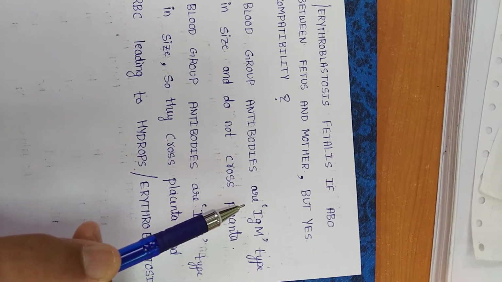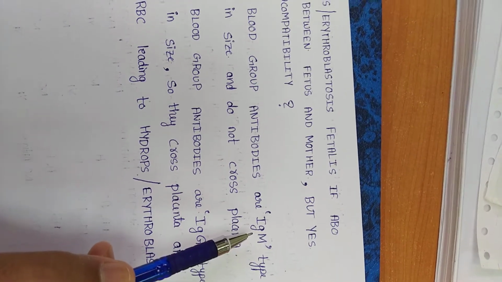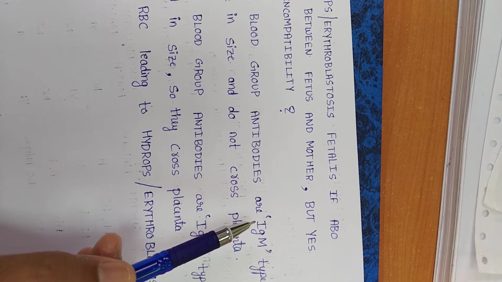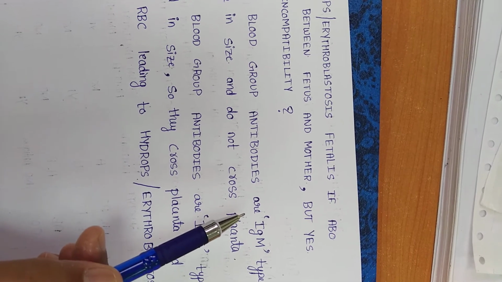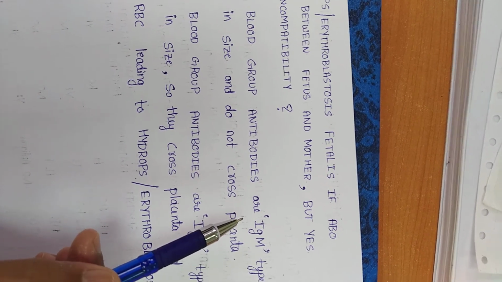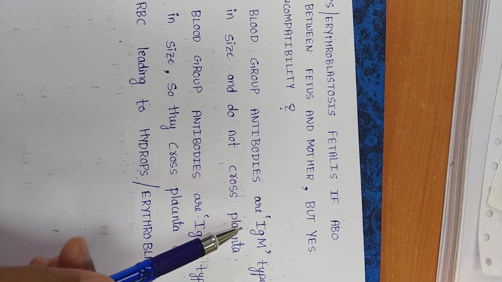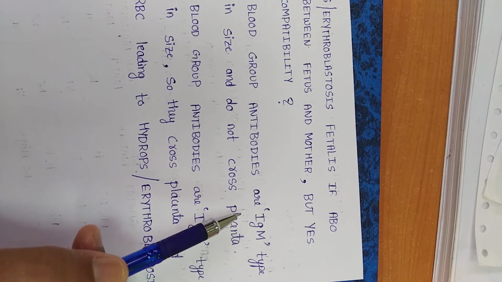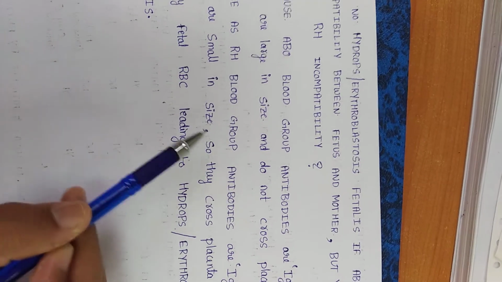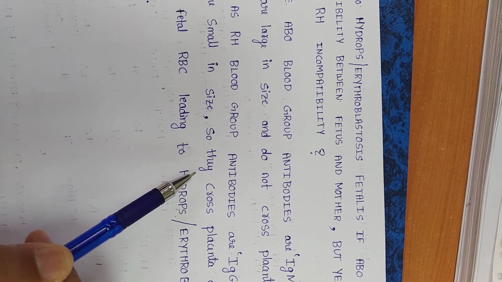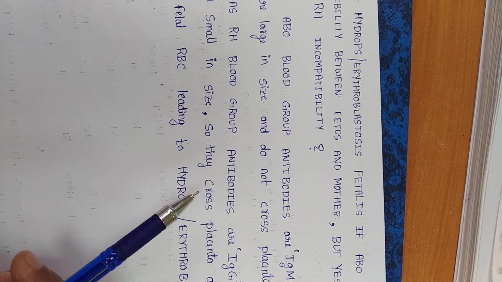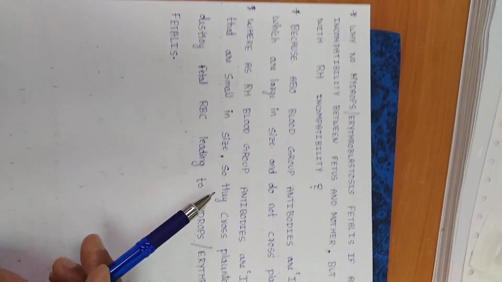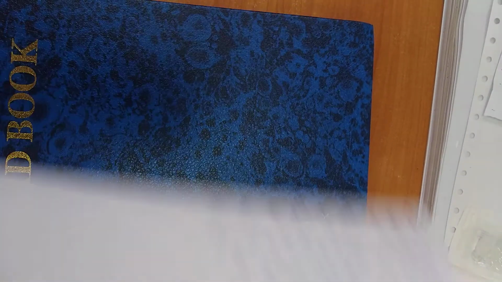Sometimes, in a few rare conditions, they might cross. In a few people where there is ABO incompatibility between mother and fetus, after a few days there will be hemolysis seen in the fetus, leading to neonatal jaundice. Only in rare conditions is neonatal jaundice seen due to ABO incompatibility. But if there is Rh incompatibility, the condition will be very severe, leading to hydrops or erythroblastosis fetalis. So these are the questions and a few concepts of ABO incompatibility.